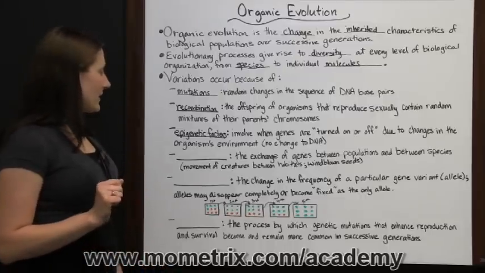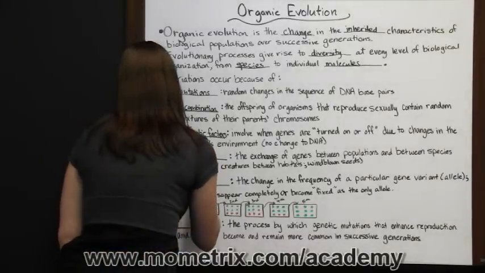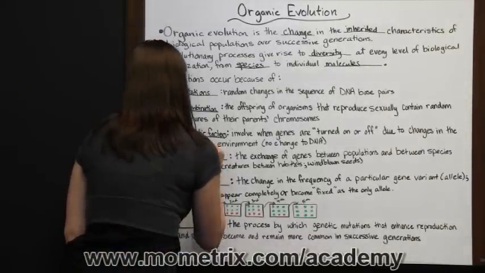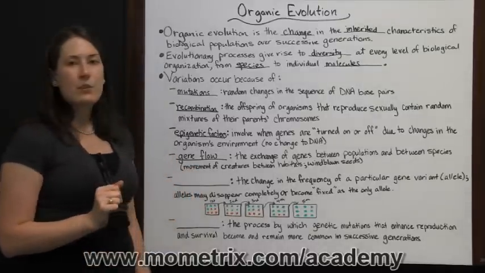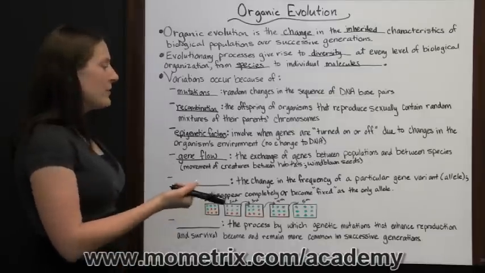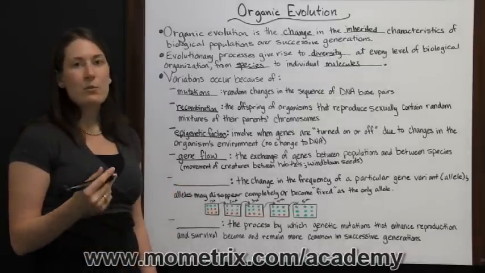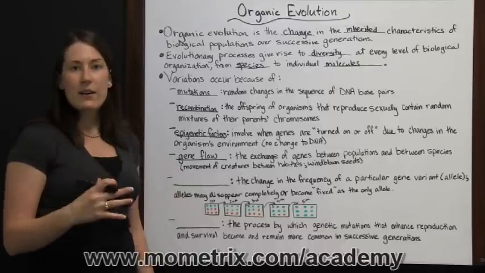Another reason variations can occur is gene flow. Gene flow occurs when genes are exchanged between populations or between species. Examples of that are movement of creatures between habitats or seeds being blown by the wind through different areas.